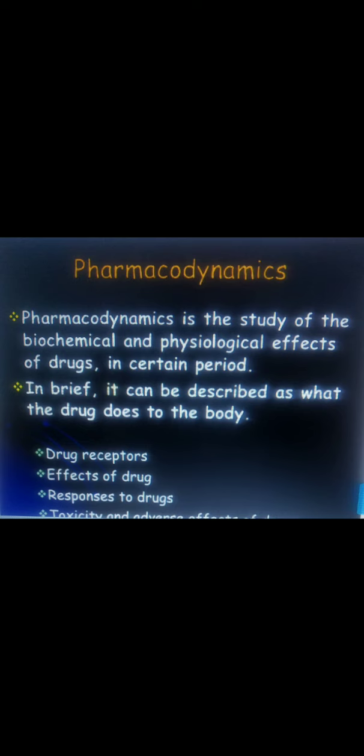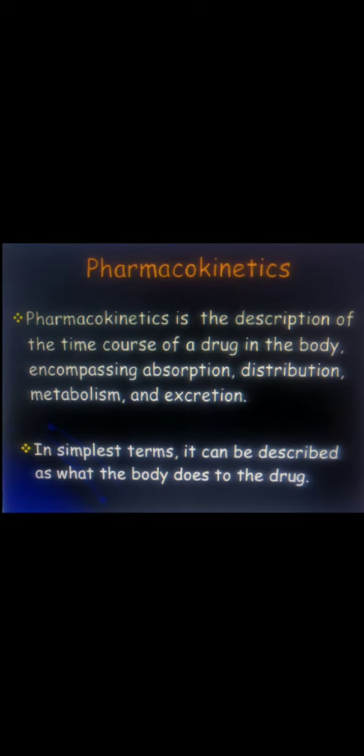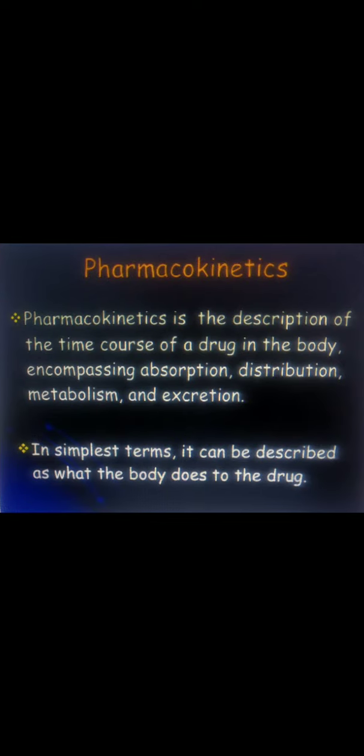So mainly, the dose of a drug is the administration. Then comes absorption, and the drug concentration in the systemic circulation. That is distribution. Then the drug concentration at the site of action, which gives the pharmacological effect. And lastly, drug metabolism or excretion, which is the elimination of the drug.